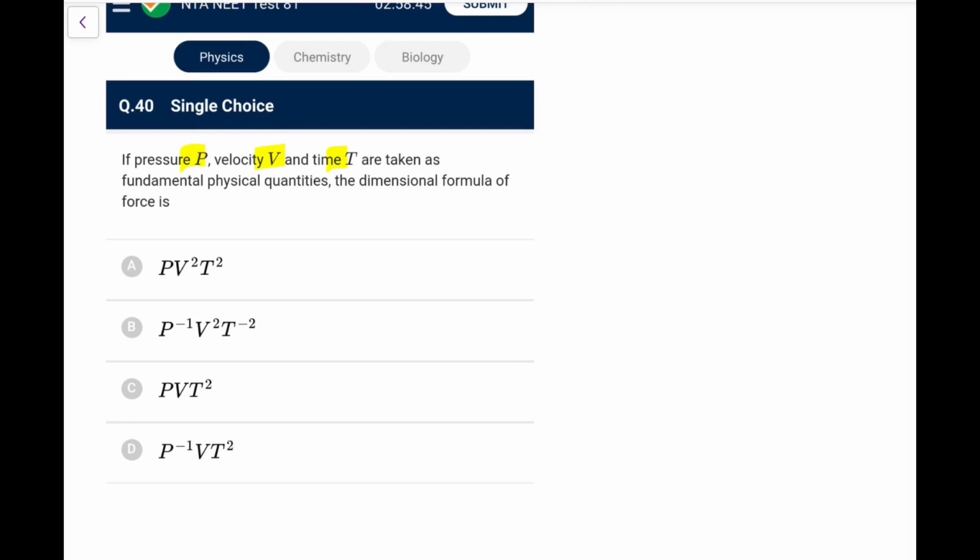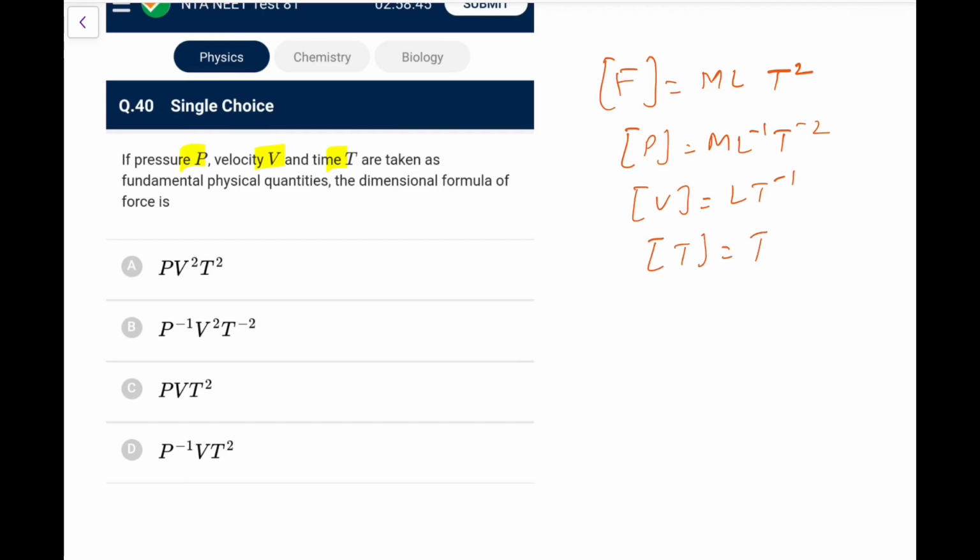Now, pressure P, velocity V, time T are taken as fundamental physical quantities, the dimensional formula of force. Here you can try by hit and trial or the basic method. I am not doing the basic method, I am doing the hit and trial. Force is m l T minus 2. Pressure, you know, is force divided by area, that is m l minus 1 T minus 2. Velocity, you know, is l T minus 1, and time is T. So to get that m, we need P to the power 1 and V to the power 0 type thing, so first check for 1 2 2.